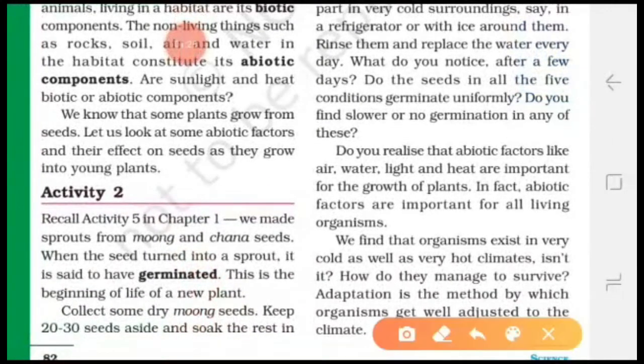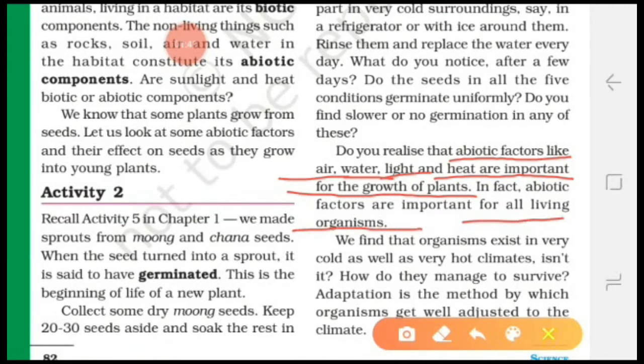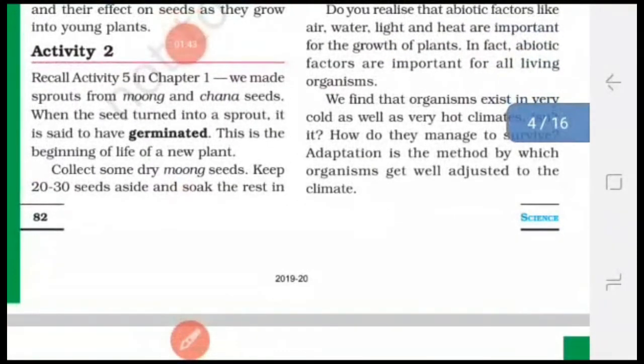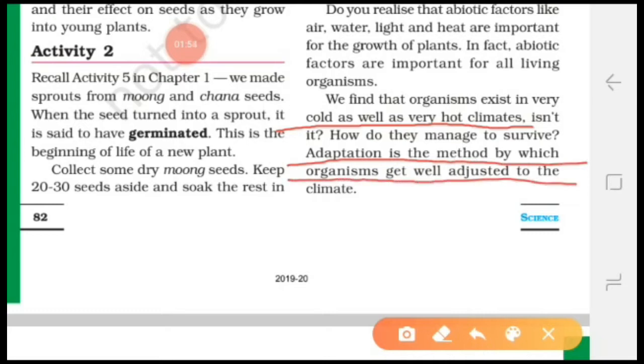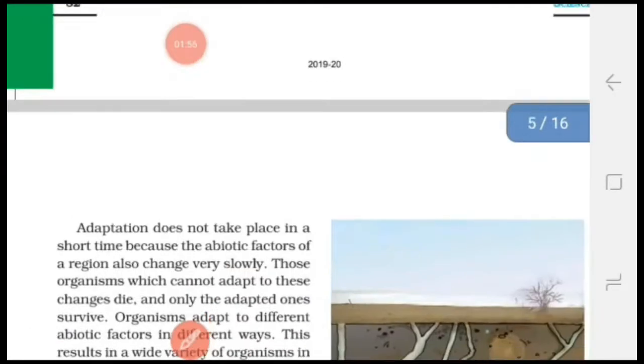So we can say that abiotic factors like air, water, light, heat are important for the growth of plants. These abiotic factors play an important role for all living organisms. We find that organisms exist in very cold climates as well as very hot climates. And adaptation is the method by which organisms get well adjusted to the climate.